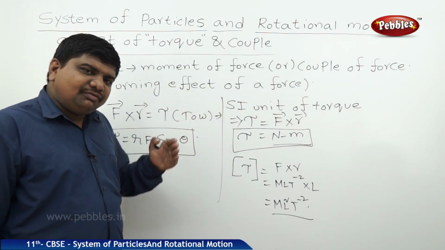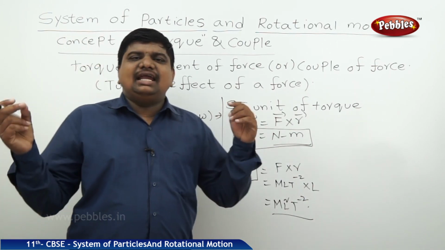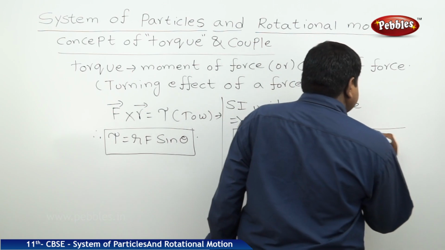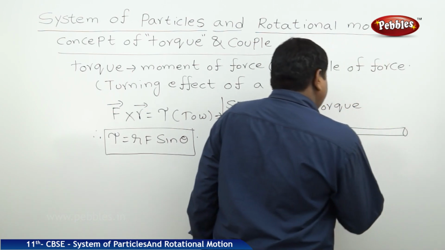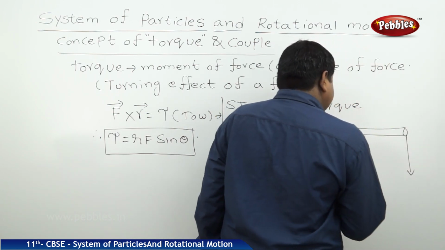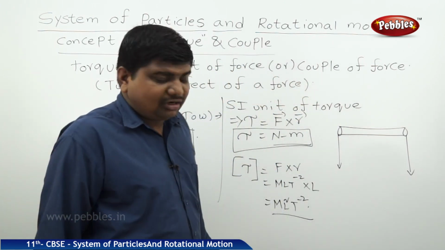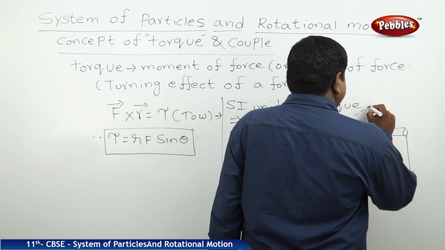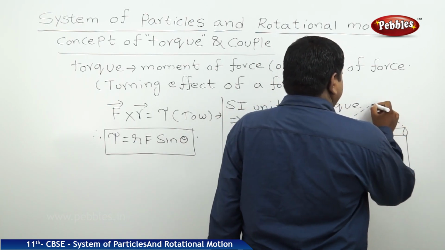When the same amount of force is applied on the two ends of a rod, let us take a rod of uniform dimensions. Two forces are acting downwards with same magnitude but at opposite ends of the rod. Automatically, a perpendicular displacement will be developed exactly in the middle of the rod like this.